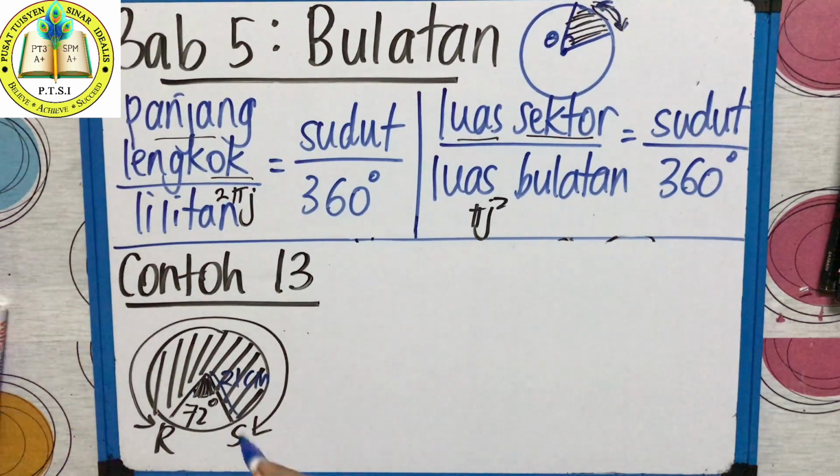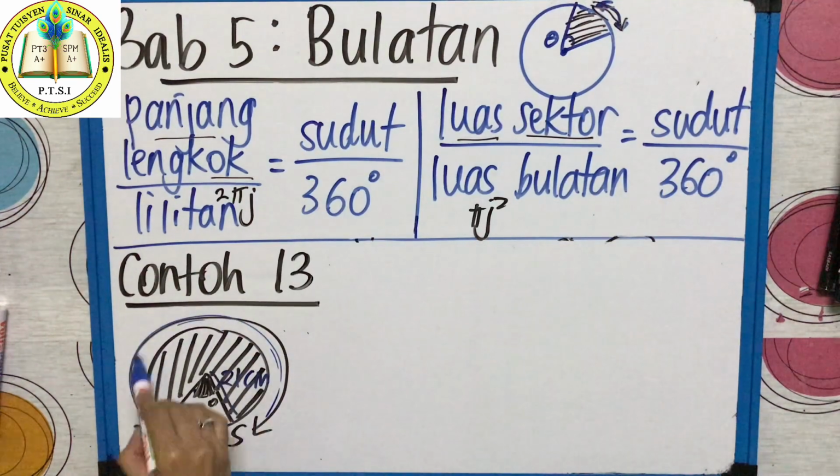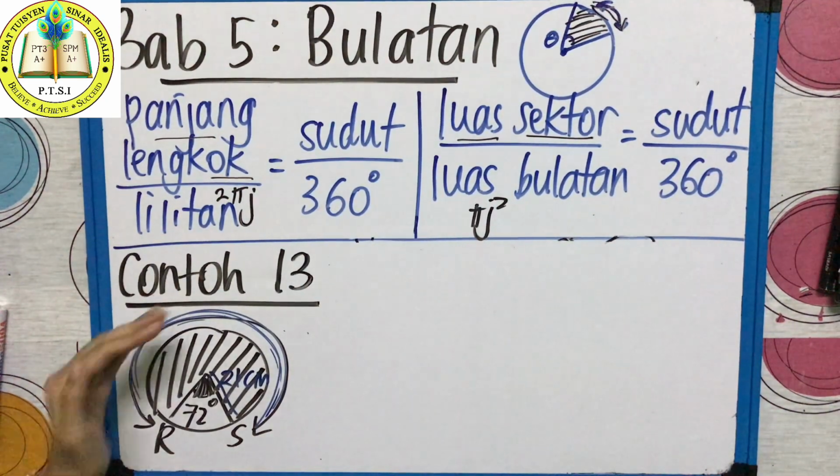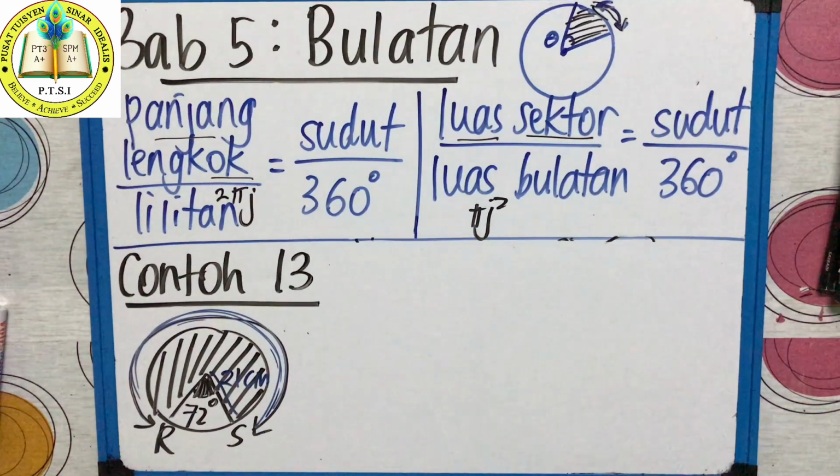Panjang lengkung major means this is the arc, right? Lengkung. Tapi yang ini adalah lengkung major because it's a big curve. Did you notice that? It's a big curve. So in English we say it's a major arc. So the question they ask you to find panjang lengkung. Now, di sini diberi 72 darjah, isn't it? Make sure you remember very clearly. 72 darjah ini untuk lengkuk kecil, untuk lengkuk minor. For minor arc is 72. Now you want to find the major arc.